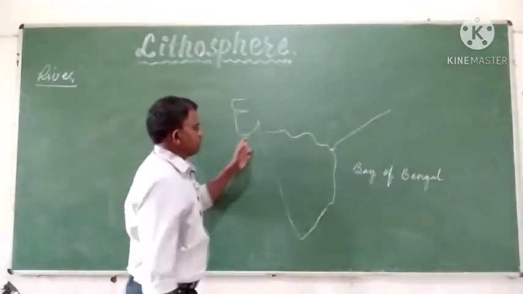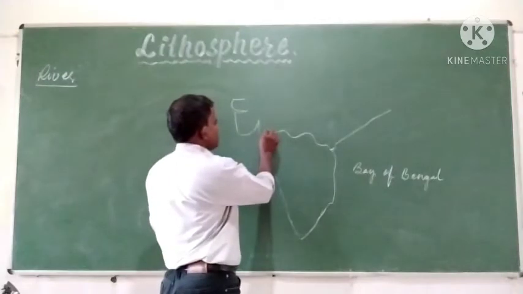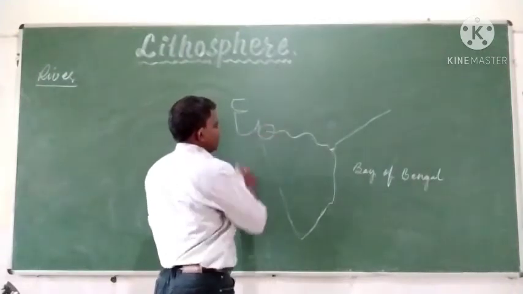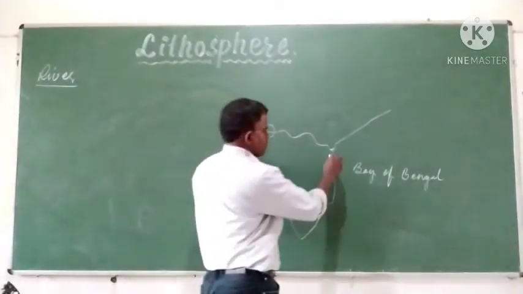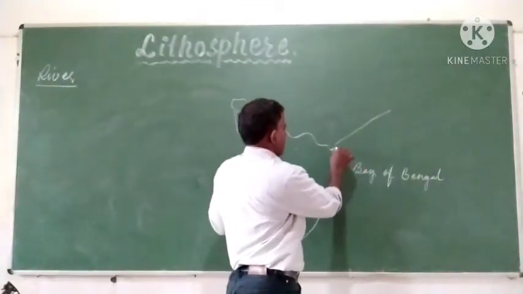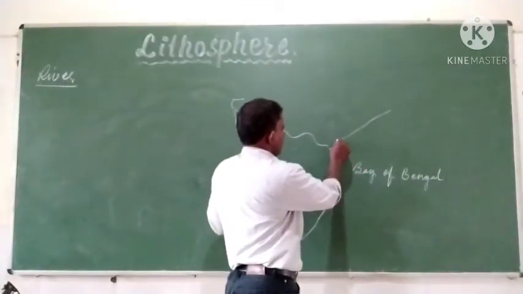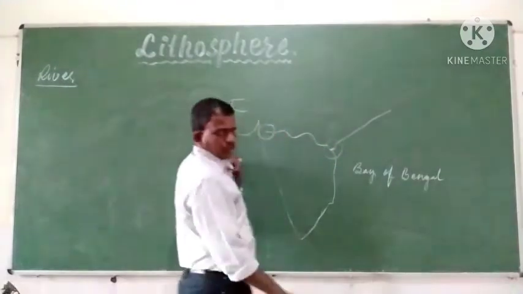The river Krishna originates near Mahabaleshwar and joins the Bay of Bengal somewhere on the eastern coast.